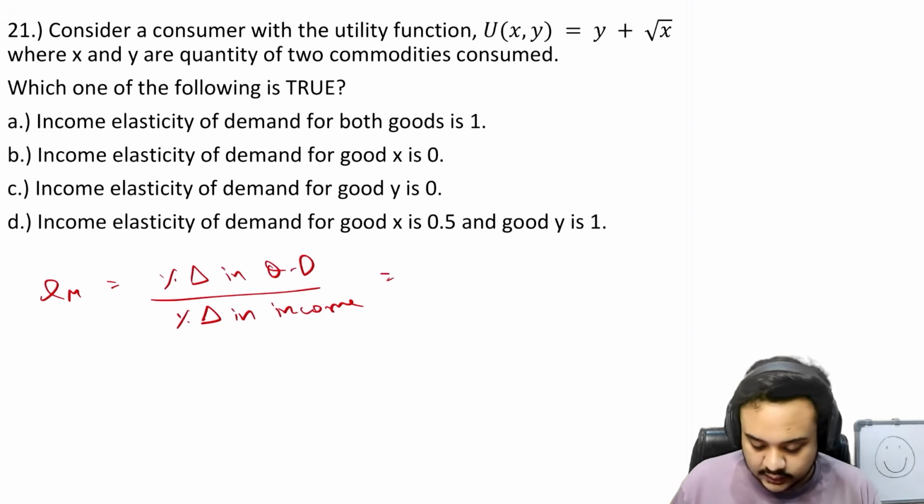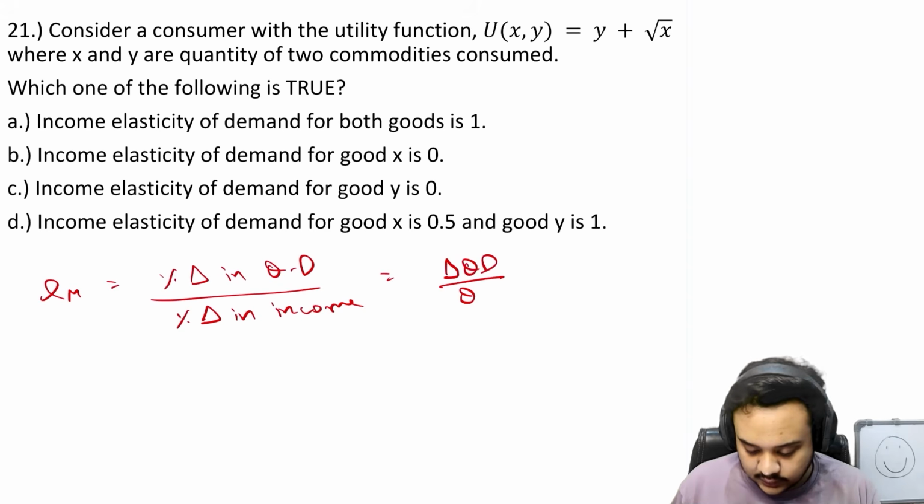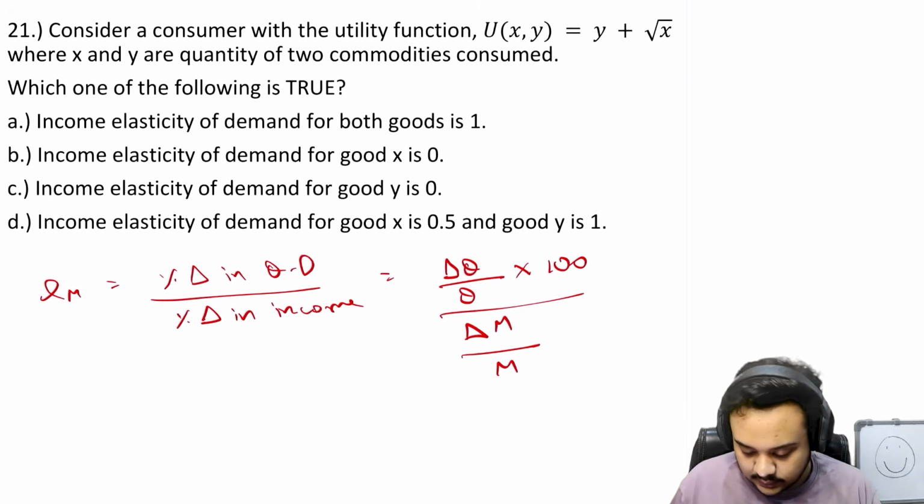So you can further solve this and write it as the change in quantity demanded upon quantity, into 100, divided by change in income upon income, into 100. So this can be written as delta q upon delta m into m by q, right?